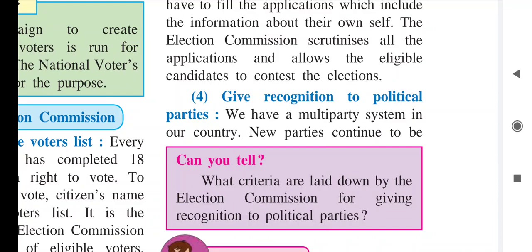Now see, there are a number of political parties in our India. There is a multi-party system also. Multi-party system means what? More than two parties come together and form the government. So multi-party system, alliance party system, single party, like that parties are there. There are new parties also forming. Earlier we had just one party, that is the National Congress Party.